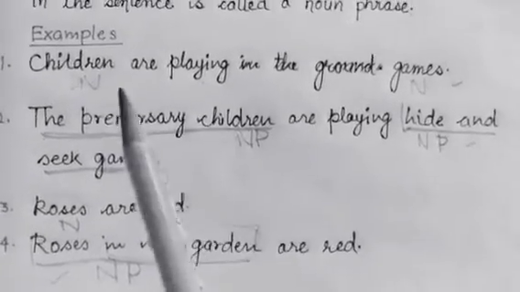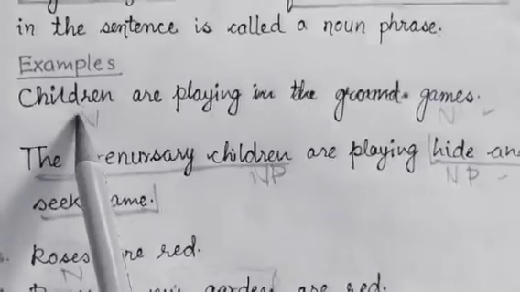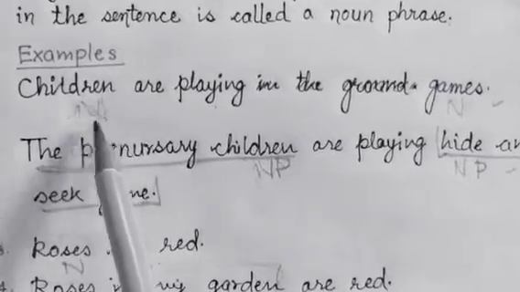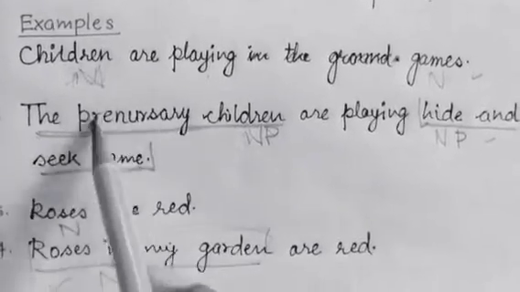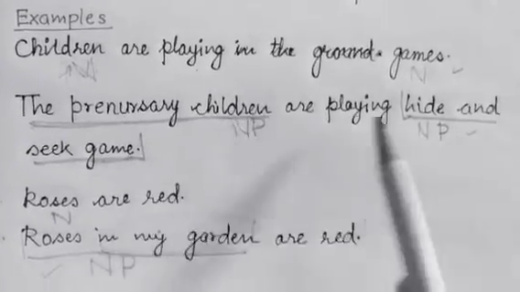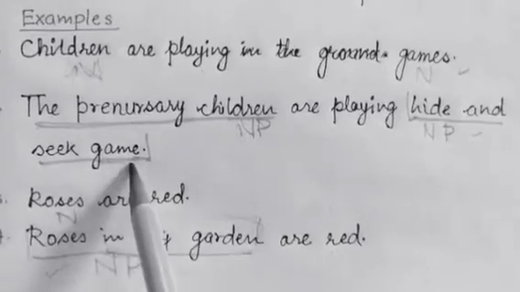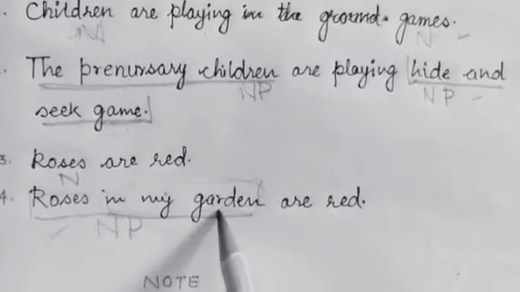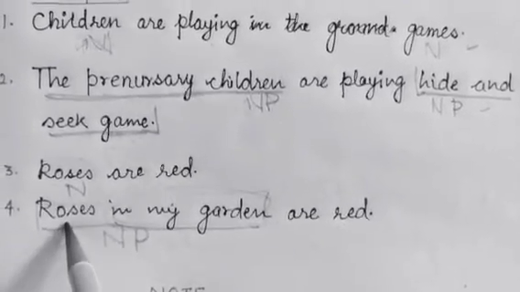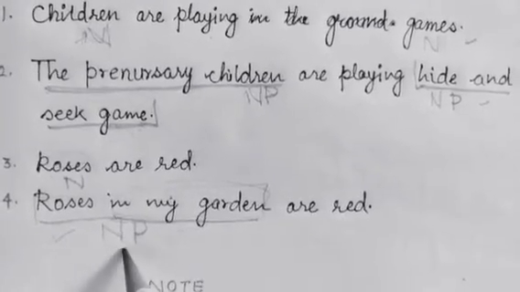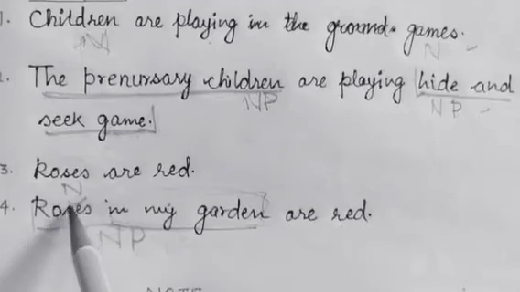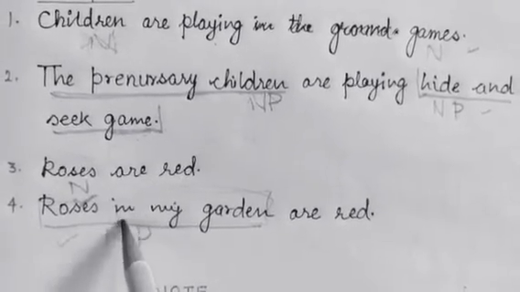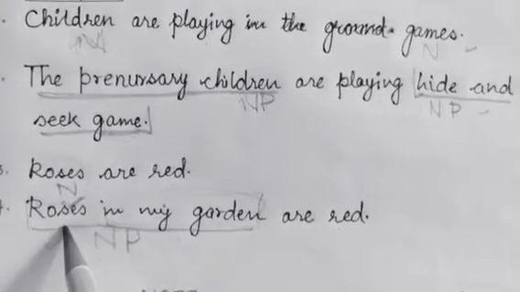So it's very easy to understand that if a noun word is there with other words to describe it, like here pre-nursery describing children, and hide and seek describing game. The same way in my garden describing the location of roses. So all of these are phrases, and since they refer to one noun word, in my garden refers to roses.